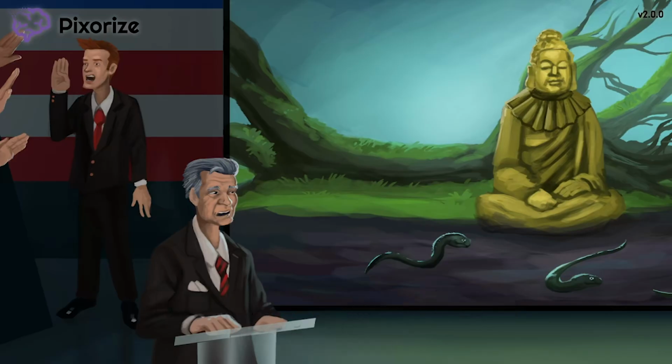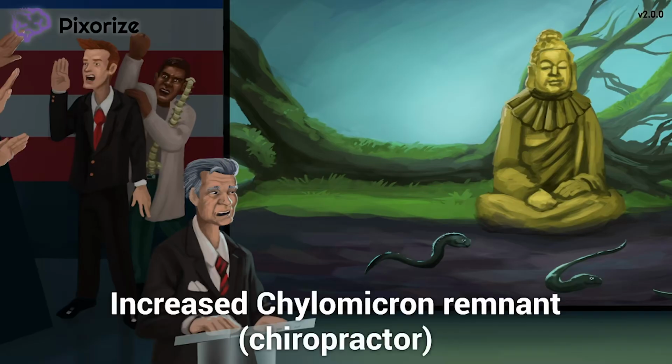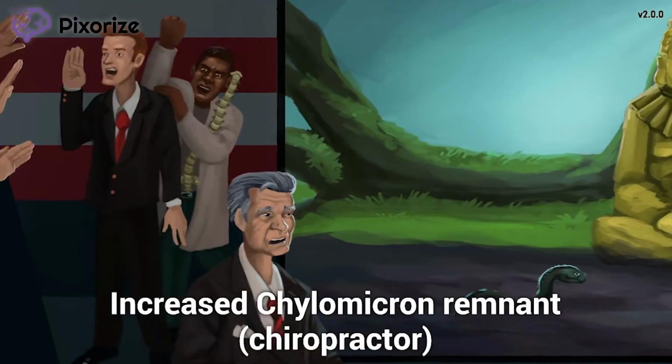Next, take a look at the guy who's correcting the new debater's posture. This guy was so worried about making a good impression on TV that he even brought his personal chiropractor to the debate. For those of you who aren't in the know, chiropractors are basically just alternative medicine practitioners who work with the musculoskeletal system, especially the spine. And speaking of spines, this candidate is definitely standing up straight now. Anyway, let this chiropractor remind you of chylomicron remnants, which are also elevated in familial dysbetalipoproteinemia.